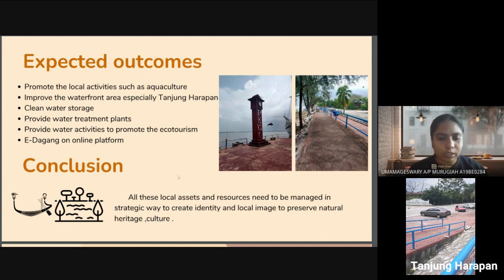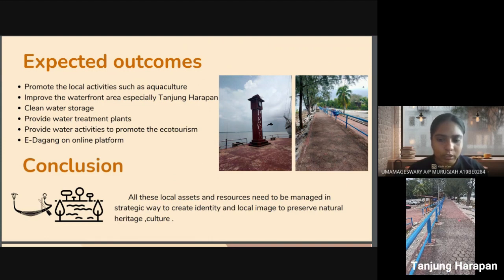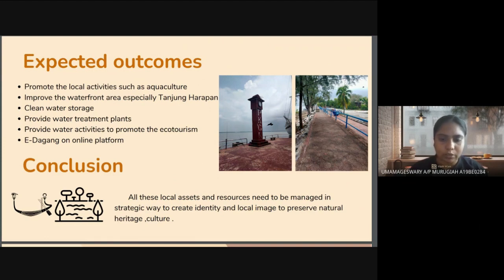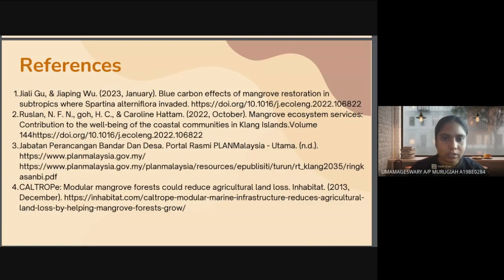So in conclusion, all these local assets and resources need to be managed in a strategic way to create identity and preserve nature, heritage and culture. So these are the references.